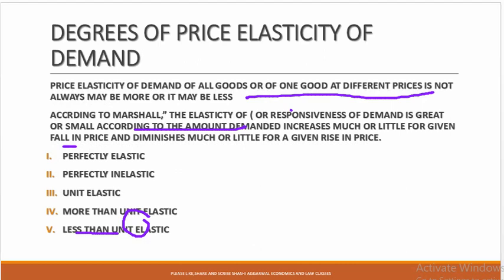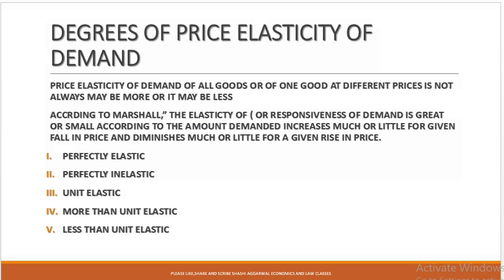Now we will understand the degree of the price elasticity of demand. Price elasticity of demand of all goods, or of one good at different prices, is not always the same. It may be more. It means if there is a change in the price, say 5%, how much change will be there in demand? Will it be more than 5%? Will it be less than 5%? Will it be equal to 5%? Here we are going to measure the degree of the price elasticity of demand.